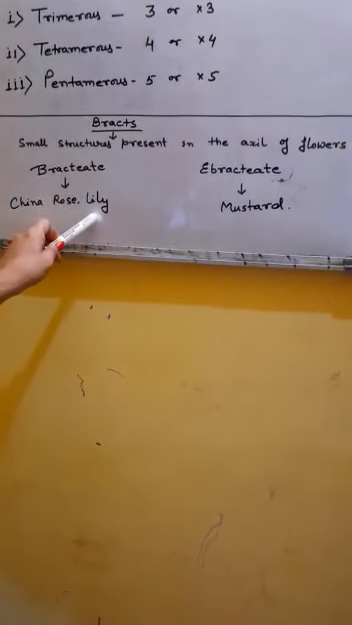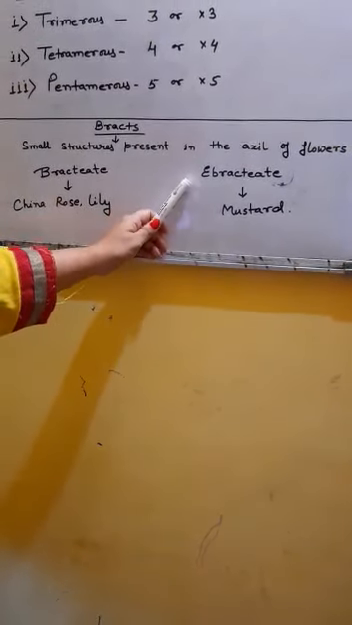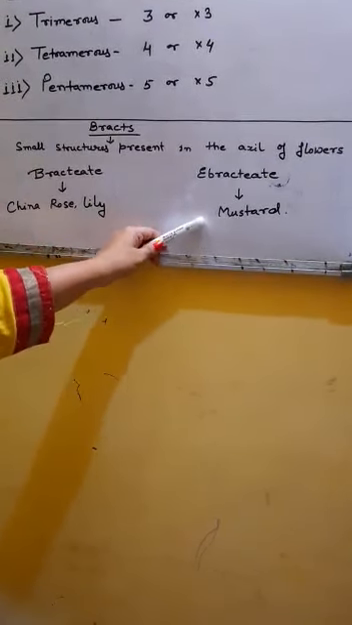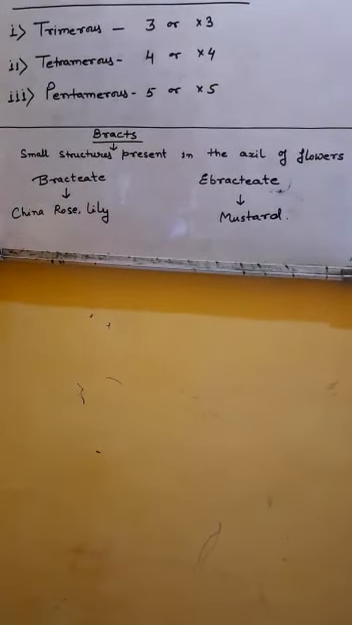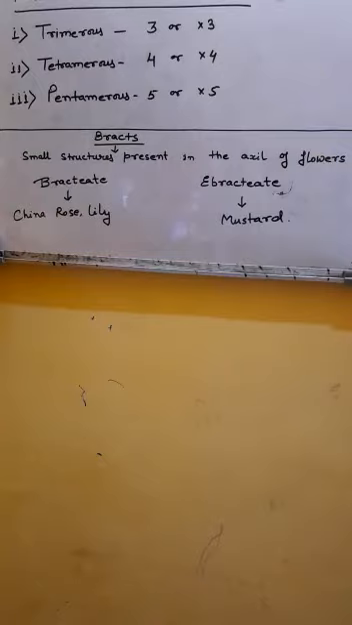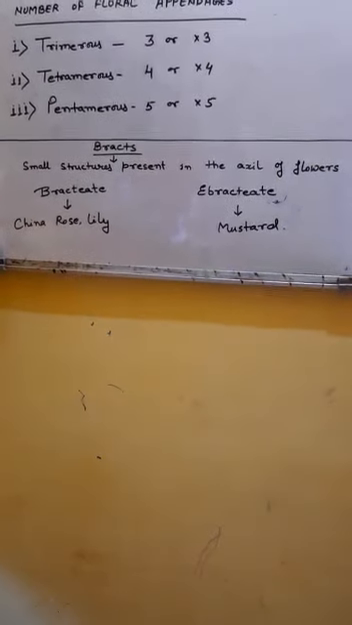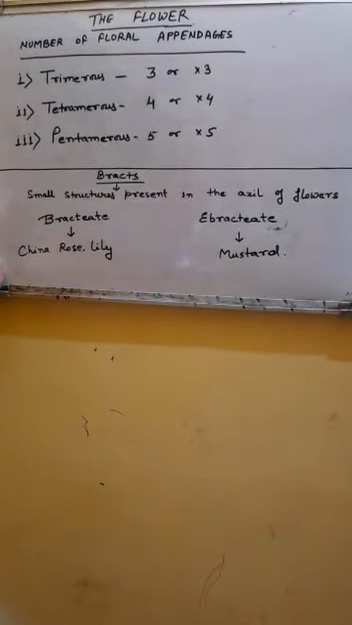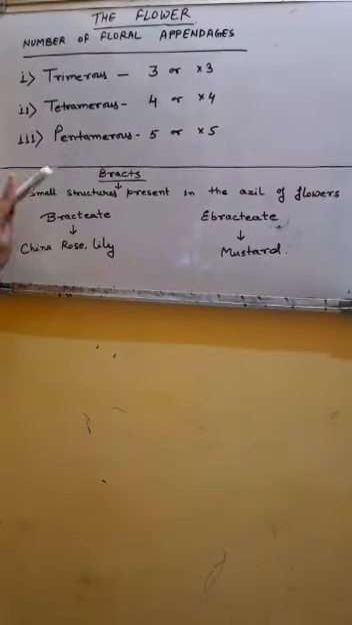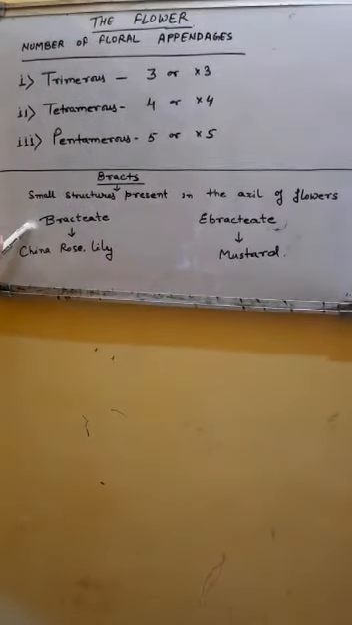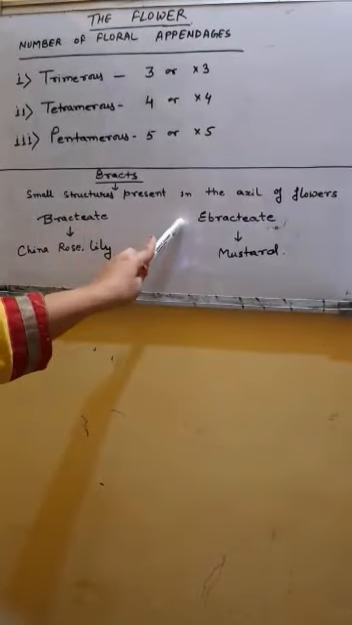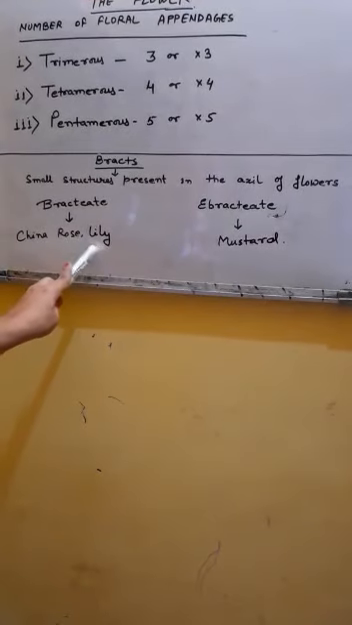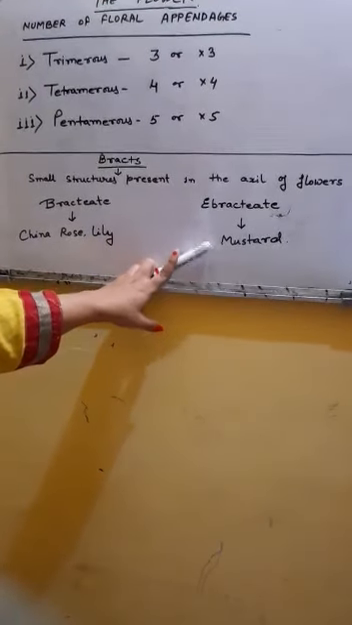Example, China rose, lily. A flower not having a bract is called ebracteate. Example, mustard. It is present before the calyx. So, just before the calyx, there is a green structure, usually small in size, and it is called a bract. If it is present, the flower is called bracteate. If it is not present, the flower is called ebracteate. Examples of bracteate are China rose and lily. An example of ebracteate is mustard.